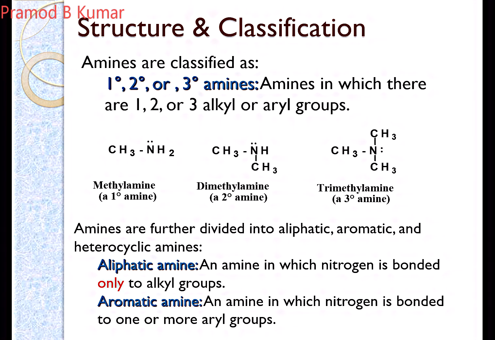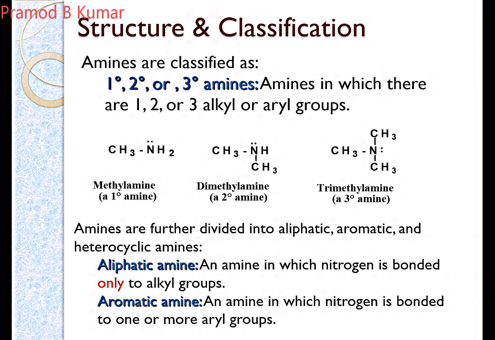Amines can be classified, as you have studied earlier also, as primary, secondary and tertiary amines. These are amines in which there are 1, 2 or 3 alkyl or aryl groups substituted to it. According to that, they are known as primary, secondary, tertiary. As examples, methylamine is an example of a primary amine, dimethylamine is an example of your secondary amine, and triethylamine is an example of your tertiary amine. This is a direct classification.